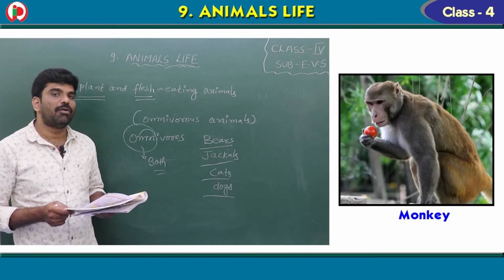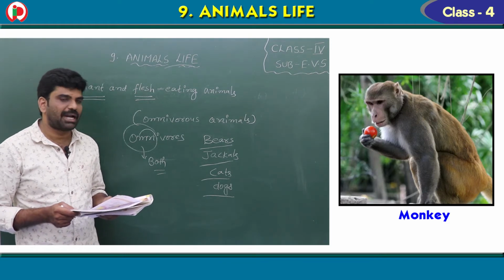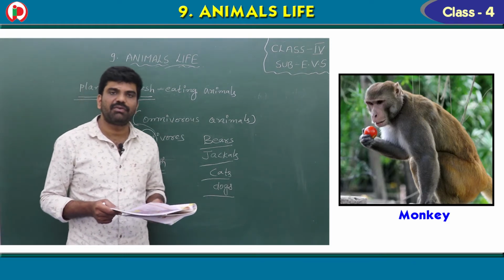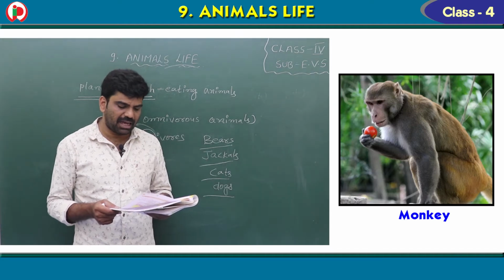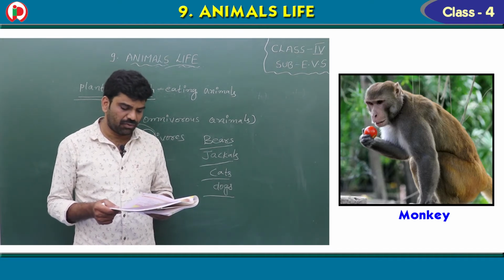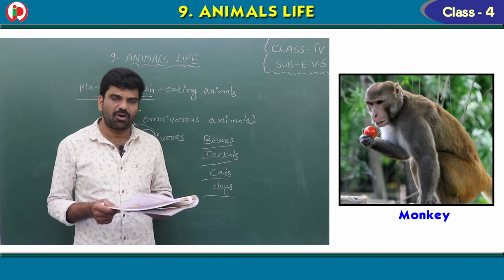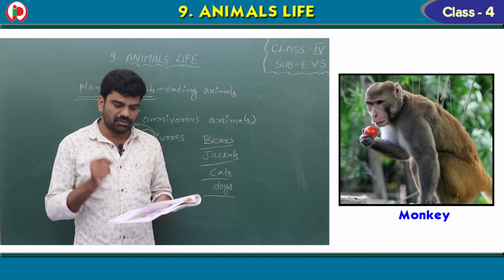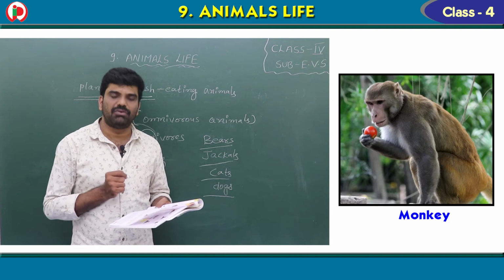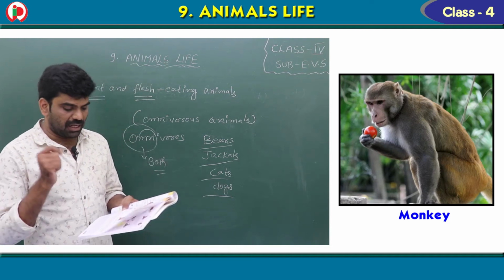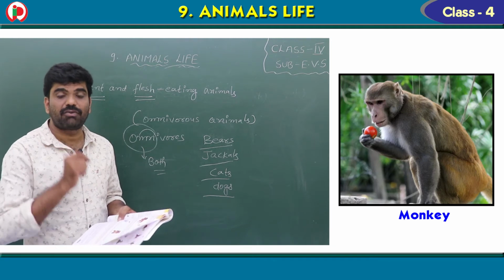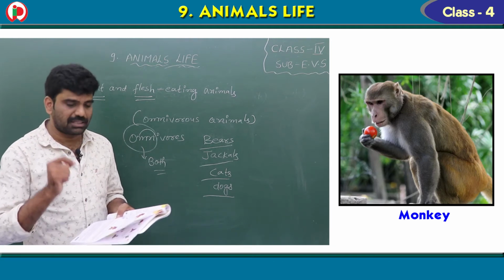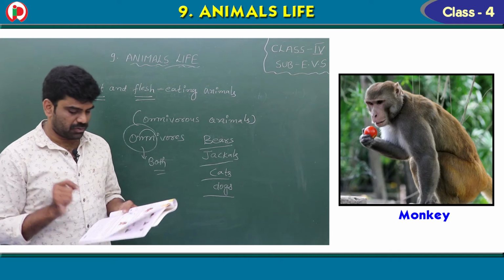Monkeys are omnivores, they eat both the plant products and flesh of other animals. They eat a wide variety of food from flowers, leaves and fruits to insects and small frogs. That is why monkeys come under omnivores.